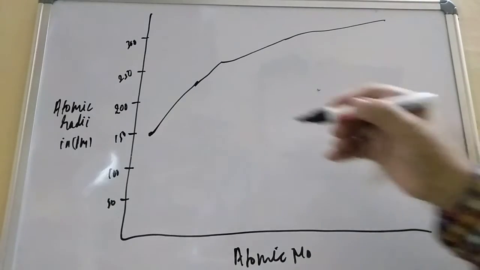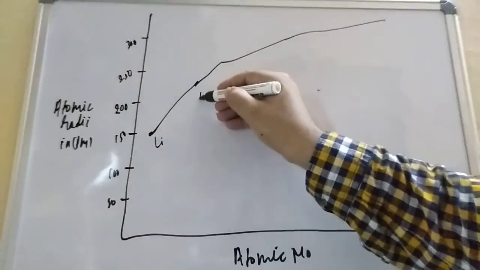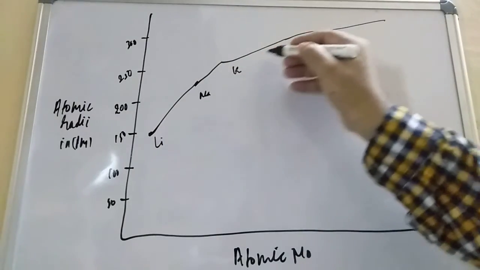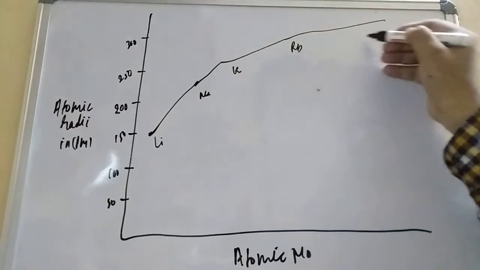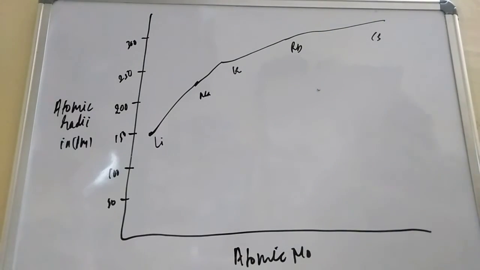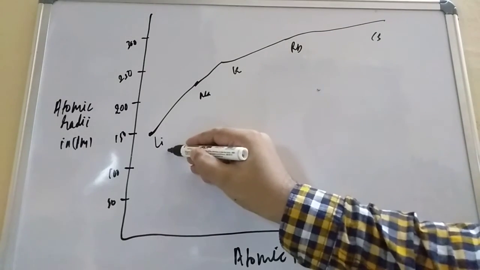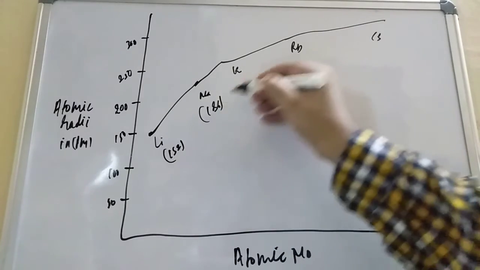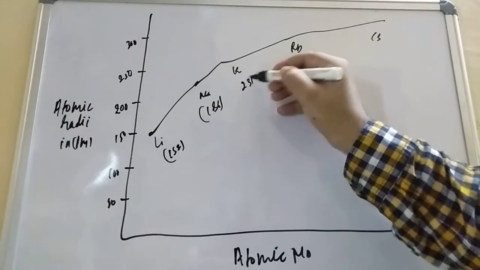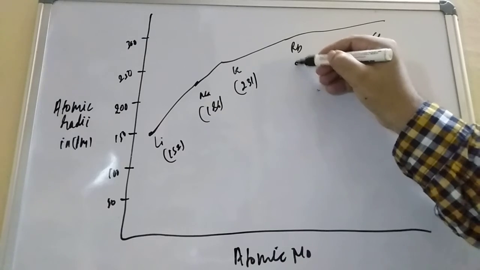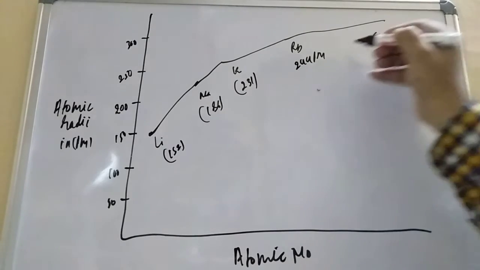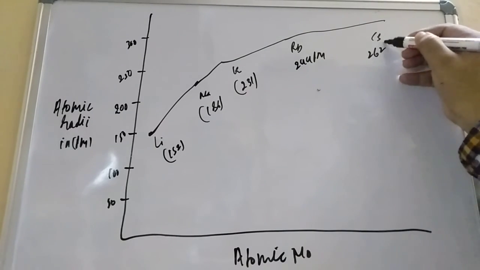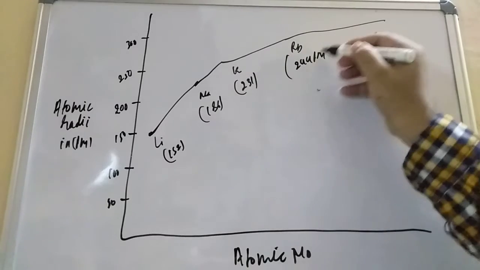So this is the atomic radii. Here is lithium, sodium, potassium, rubidium, and cesium. What are the radii values? The atomic radius of lithium is 152, sodium is 186, potassium is 231 picometer, rubidium is 244 picometer, and cesium is 262 picometer. Okay, this is the radii.